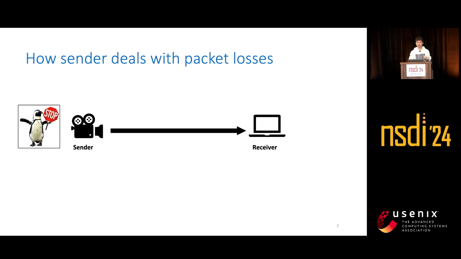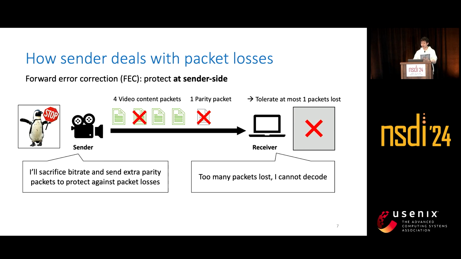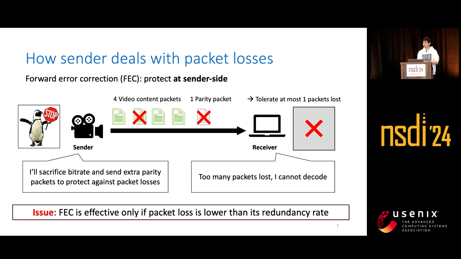A complementary technique, forward error correction, aka FEC, operates from the sender side by adding some redundancy. For example, if the target size of a frame is 5 packets, FEC can send 1 parity packet and 4 content packets. In this case, it can tolerate the loss of any single packet. However, if more than 1 packet is lost, the receiver will still fail to decode the frame and then cause the video to freeze. Therefore, FEC is only effective if the packet loss is lower than its redundancy rate.